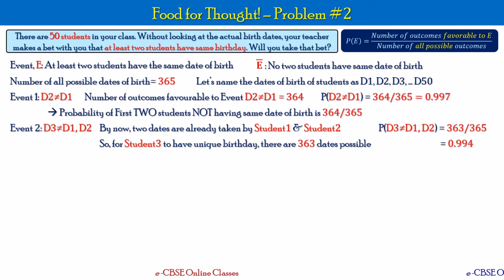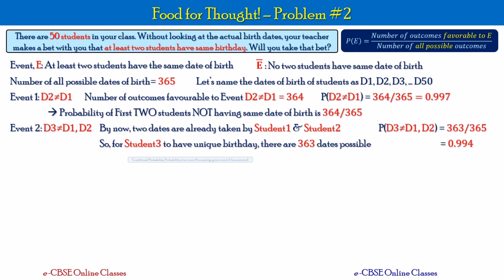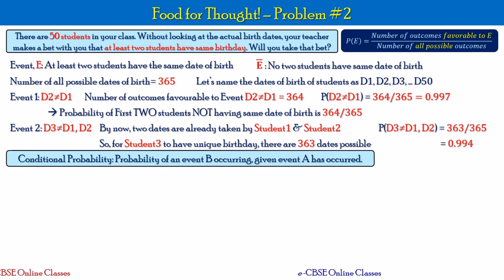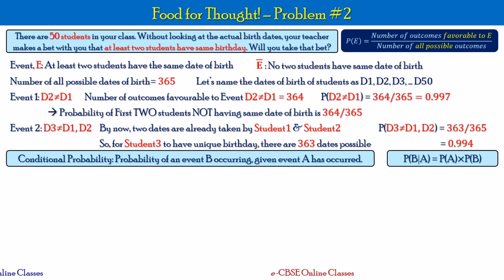Okay, so here let's define something called conditional probability. It says the probability of an event B occurring given the fact that event A has occurred. Okay, so this is conditional probability. It is written as P of B slash A. That means the probability of B happening provided A has happened. So that is given as the product of probability of A multiplied by probability of B.